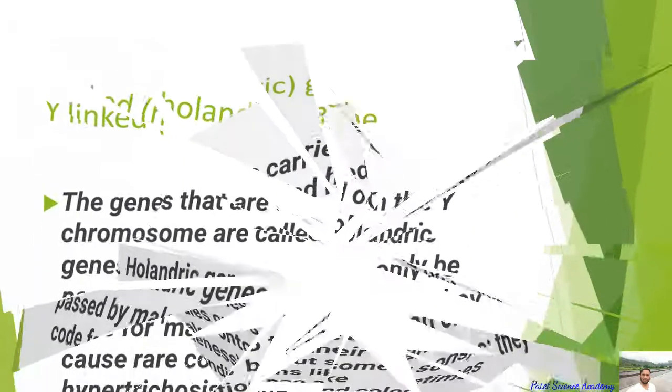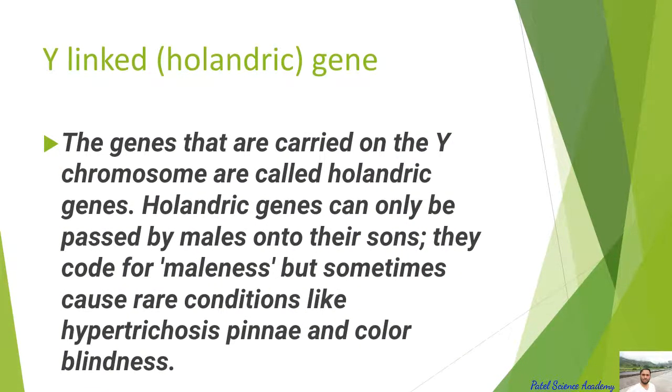Dear students, these Holandric or Y-linked genes are located on the non-homologous region of the Y chromosome, and Y-linked genes are inherited directly from male to male. In humans, a Y-linked gene such as hypertrichosis is responsible for the excessive development of hair on the pinna of the ear, and this character is transmitted directly from the father to the son.